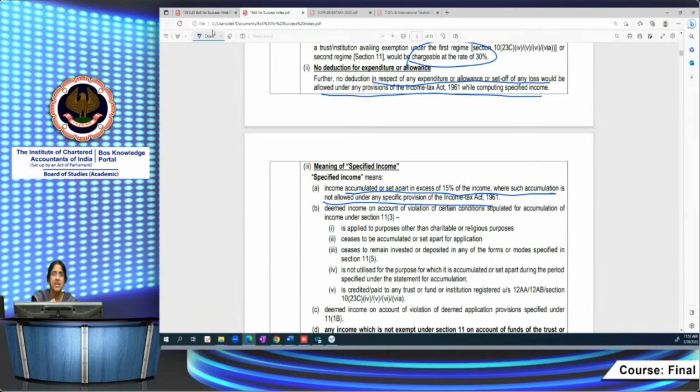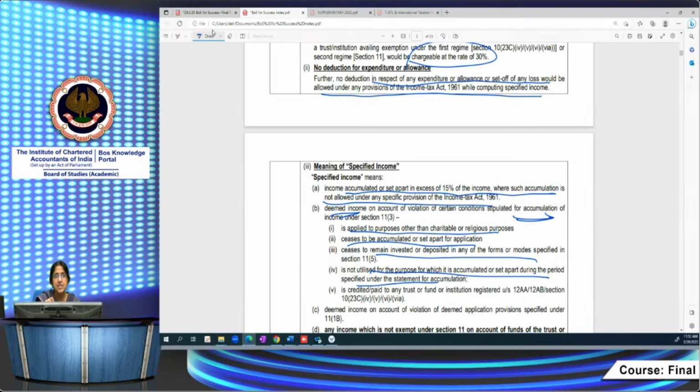And when those violations are committed, then 30% tax is attracted under 115BBI. That is, it's applied for purposes other than charitable purposes. Accumulations: conditions specified for accumulations are because of which it becomes a deemed income. It ceases to be accumulated or set apart for application, or ceases to remain invested or deposited in any forms or modes specified in 11(5). You're withdrawing it from 11(5) modes, then it's a violation. It's not utilized for the purpose for which it is accumulated or set apart.